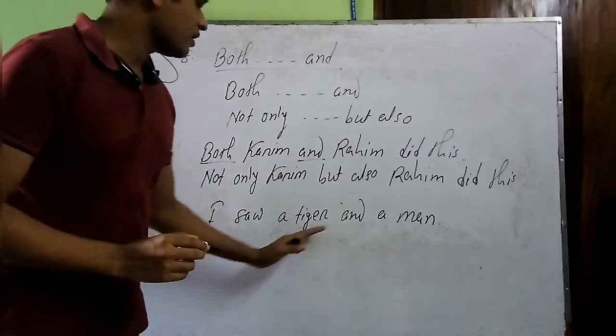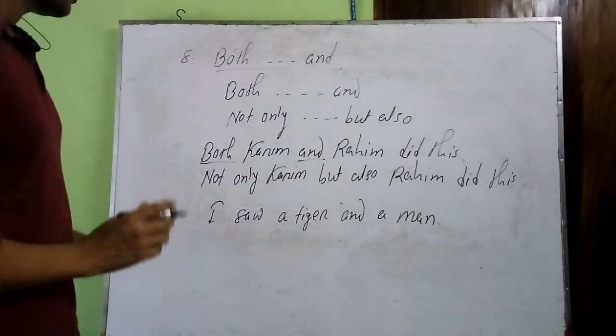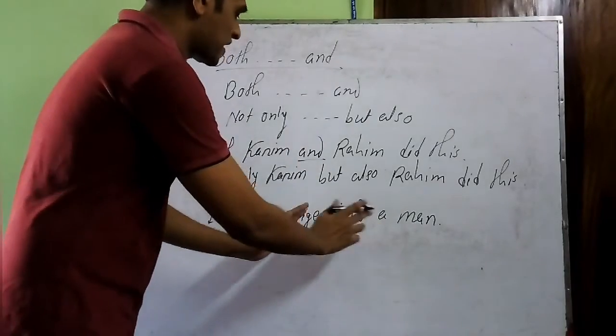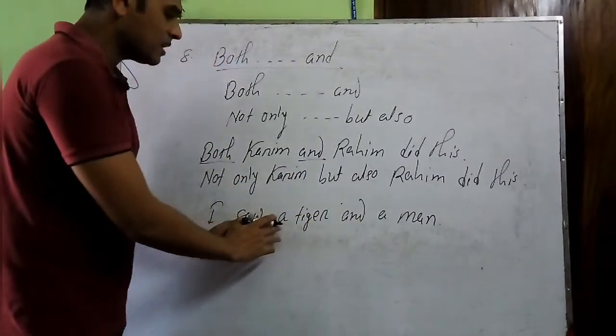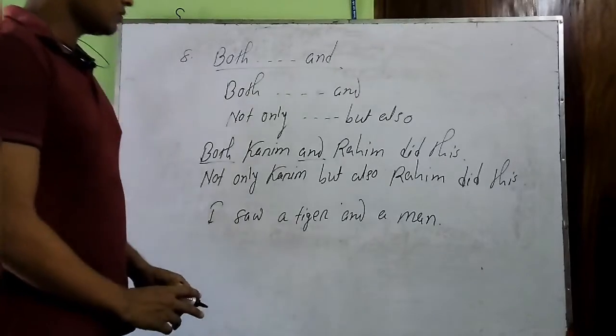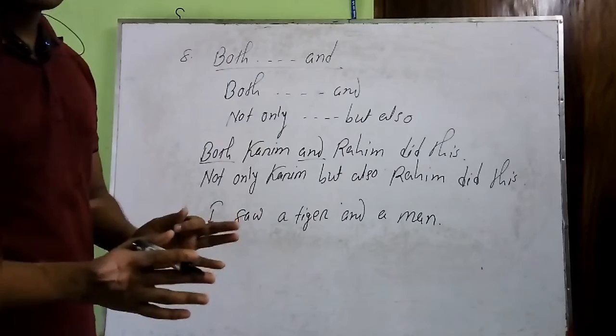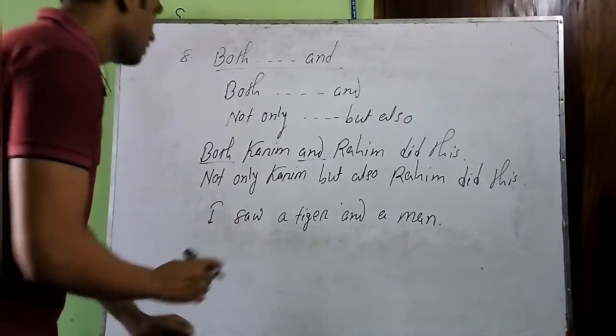I saw a tiger and a man. So here we have only one subject, but we have two objects added by and. We don't have any both here. So don't bother about it. Either you have any both or not, the answer will be same.